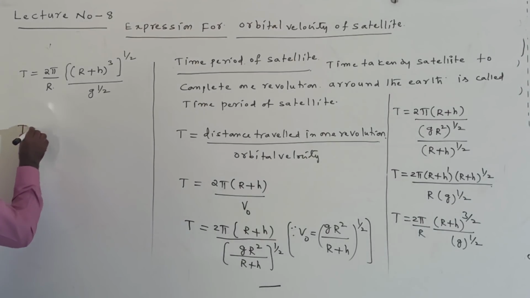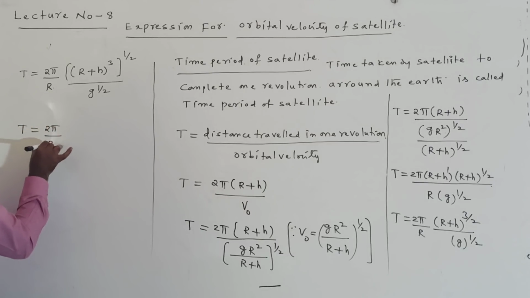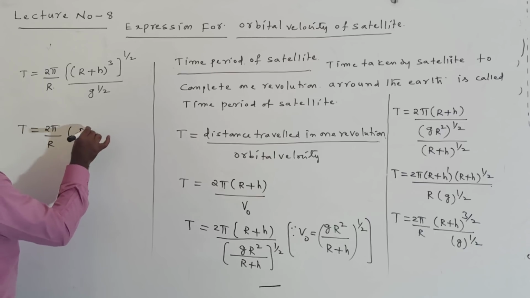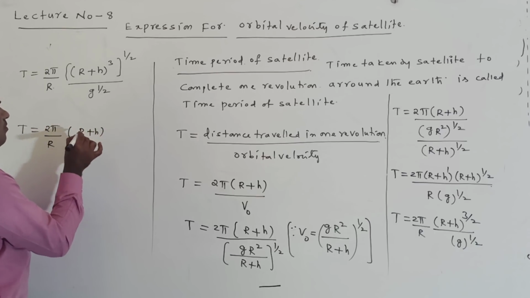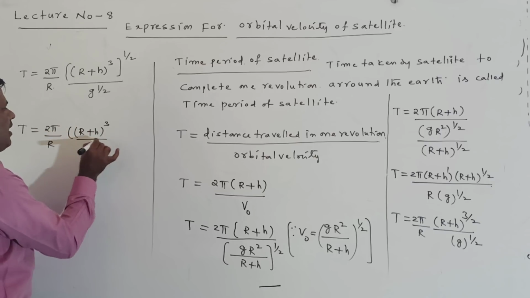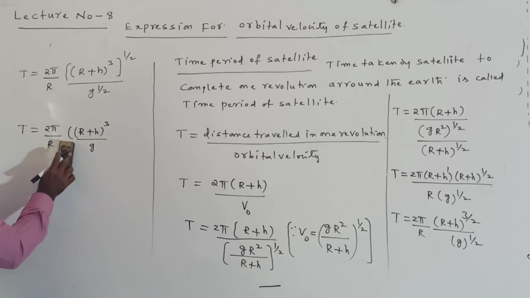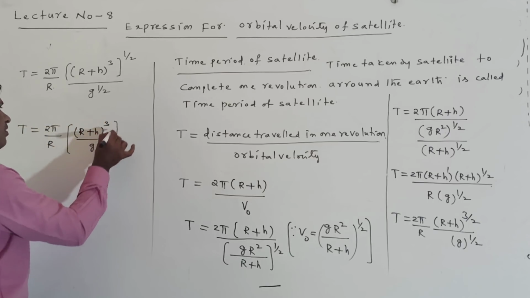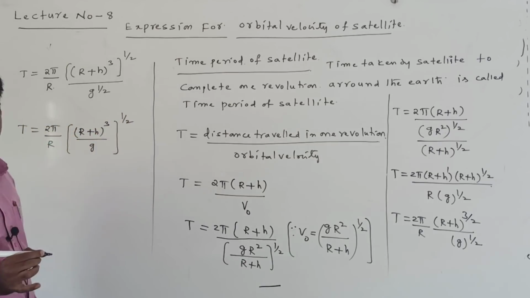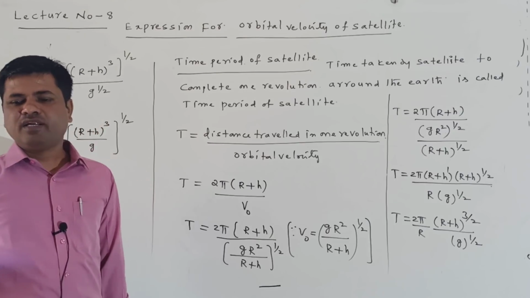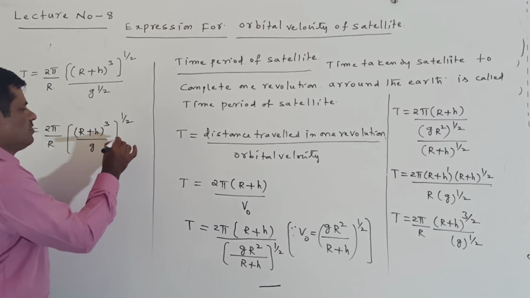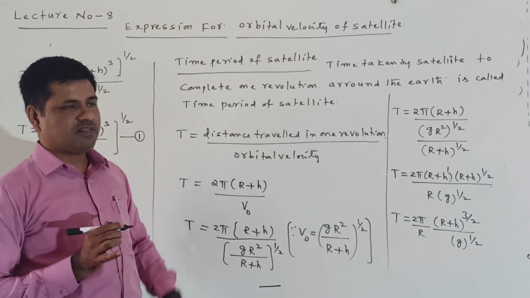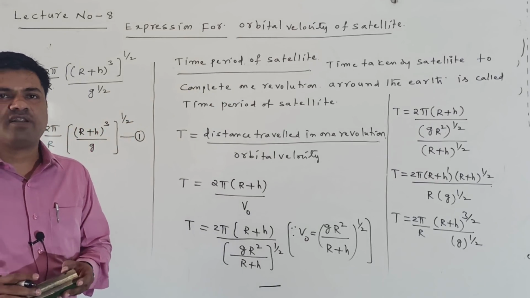That can be written as T is equal to 2 pi by R into ((R plus h) whole cube by g) whole power of 1 by 2. This is one of the expressions for the time period. It is given equation number 1.